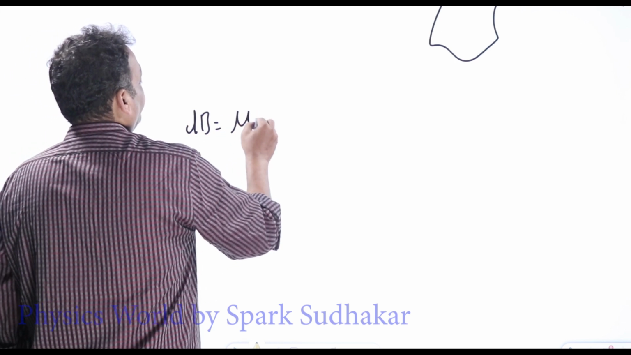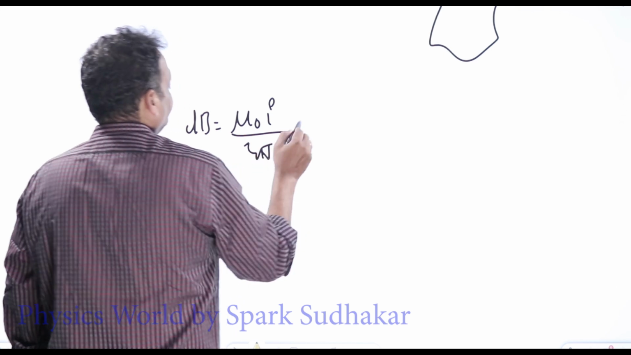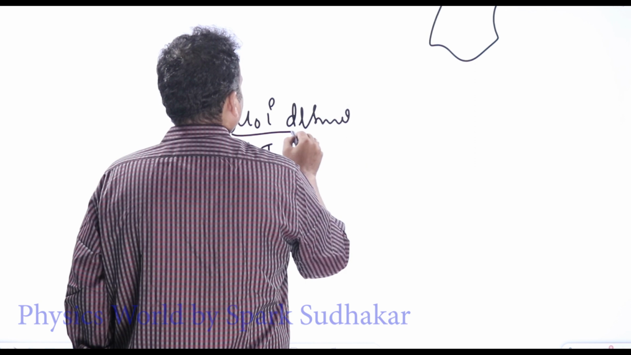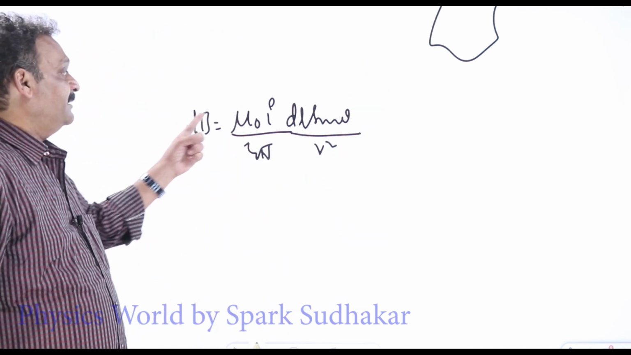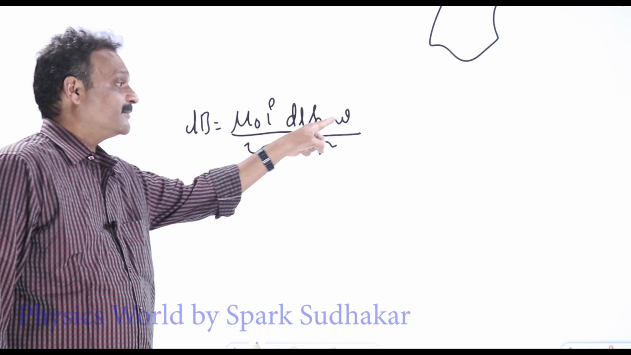And what have we seen? dB equal to, Biot-Savart law says mu naught I by 4 pi, mu naught I dl sin theta by r square. This is the Biot-Savart law. Remember, dB depends on I, dB depends on dl, dB depends on 1 by r square, dB depends on sin theta also.